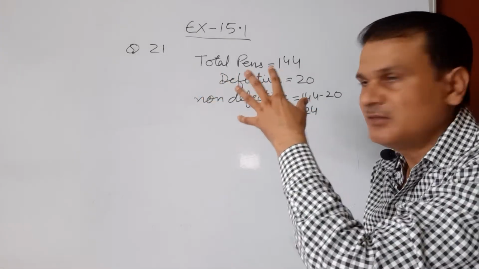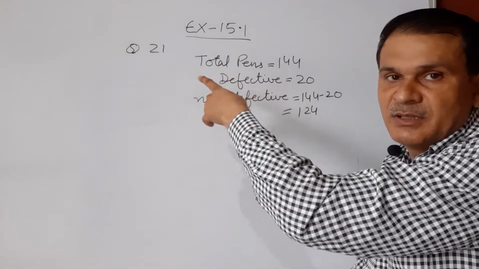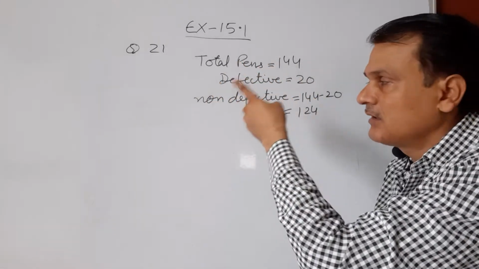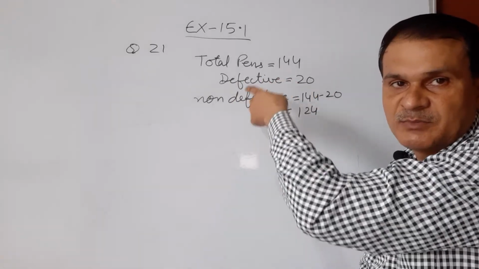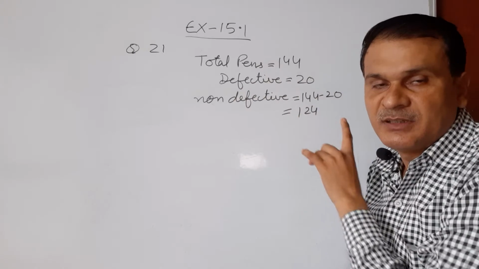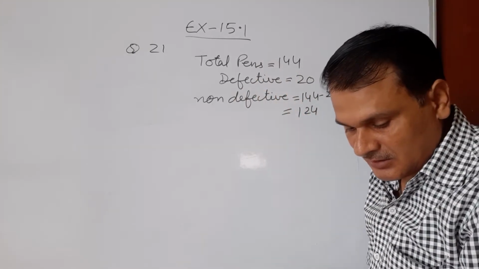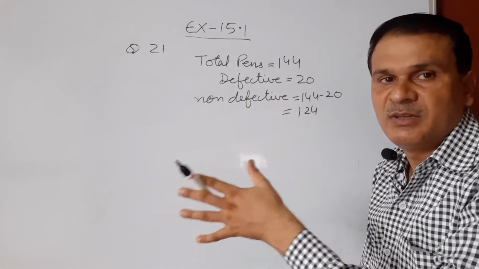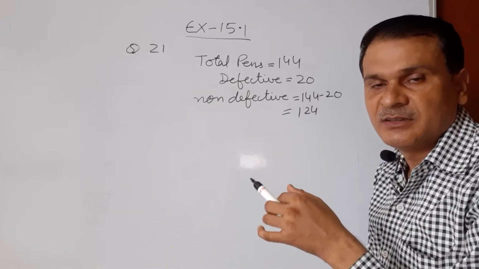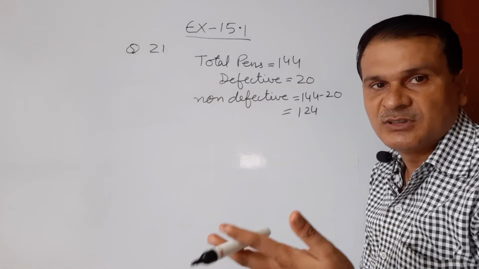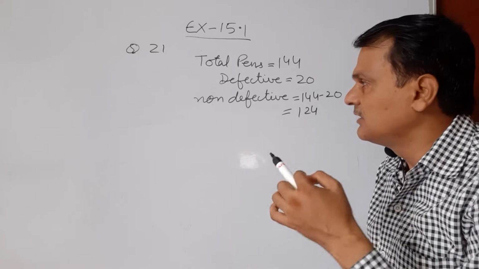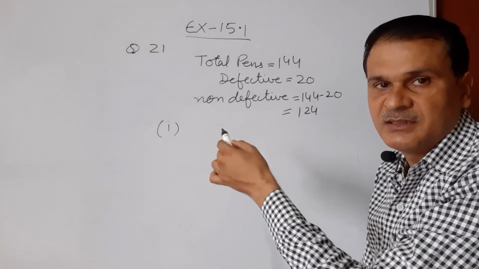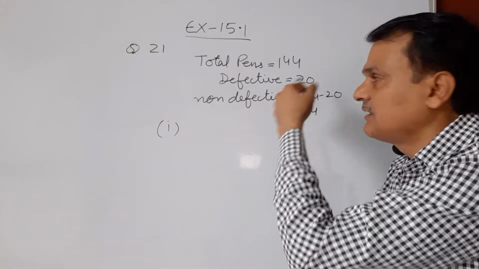Question number 21. In this there are a total of 144 pens, of which 20 are defective and non-defective are 124, when we subtract defective pens from total pens. Now the question is that Nuri buys a pen if it is good. The shopkeeper gives the pen randomly. She will buy if it is good and will not buy if it is not good. So in the first part we have to find the probability that she will buy it, that is, the probability of a good one.